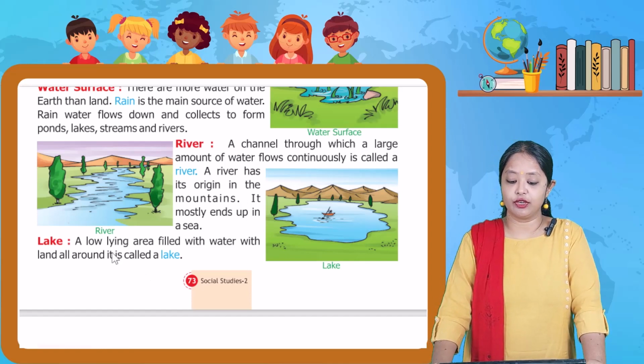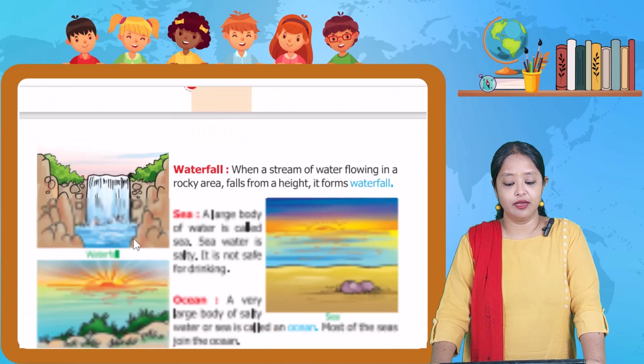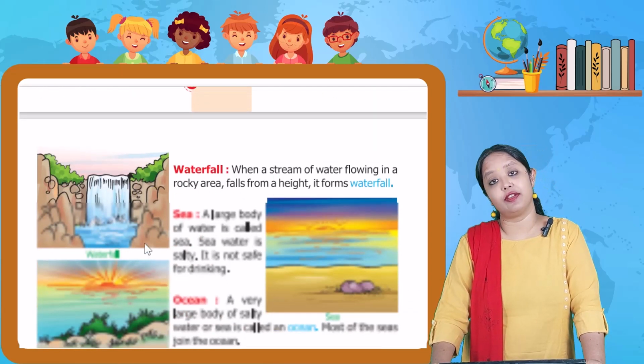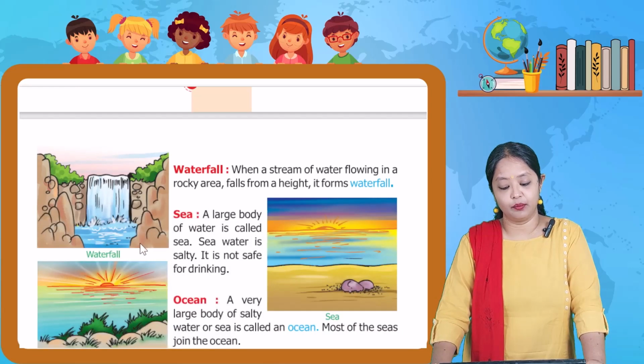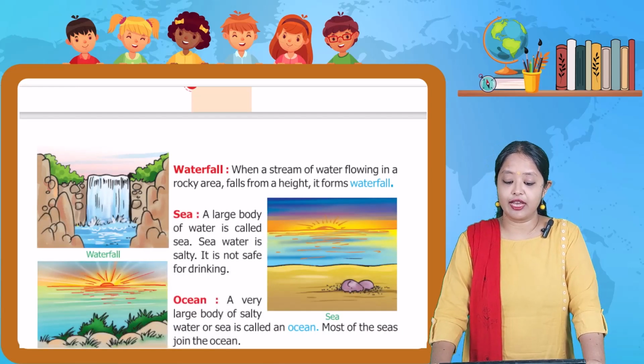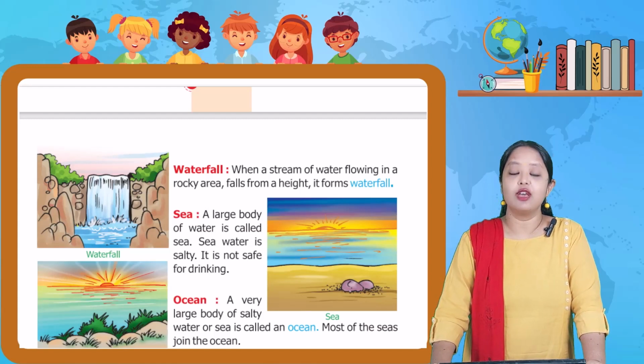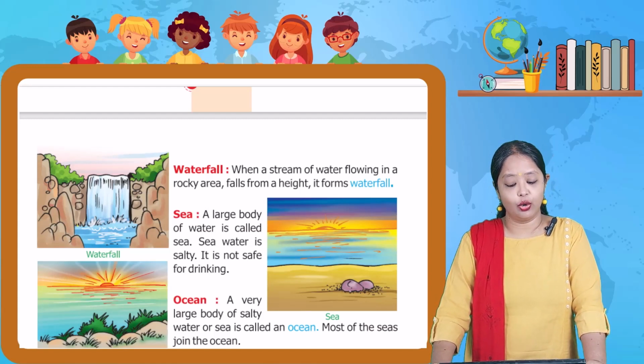Then we have sea. A large body of water is known as sea. Sea water is salty and it is not safe for drinking. That is something very important to be remembered. We next have ocean. A very large body of salty water and sea is known as an ocean. Most of the seas join the ocean.